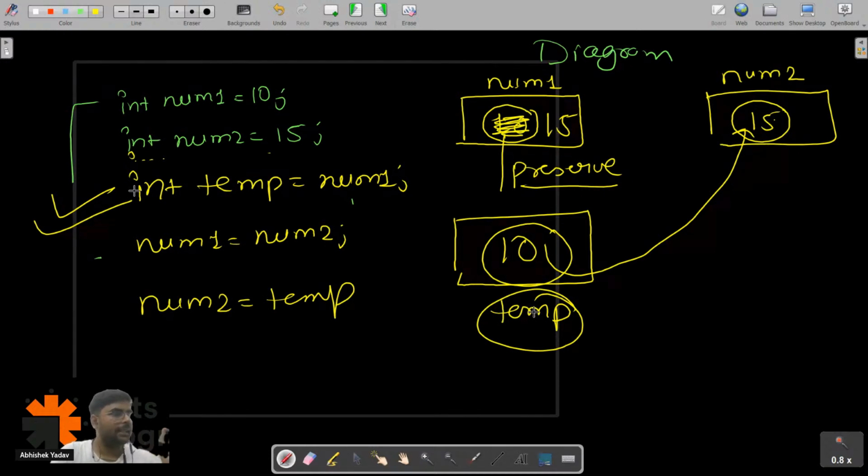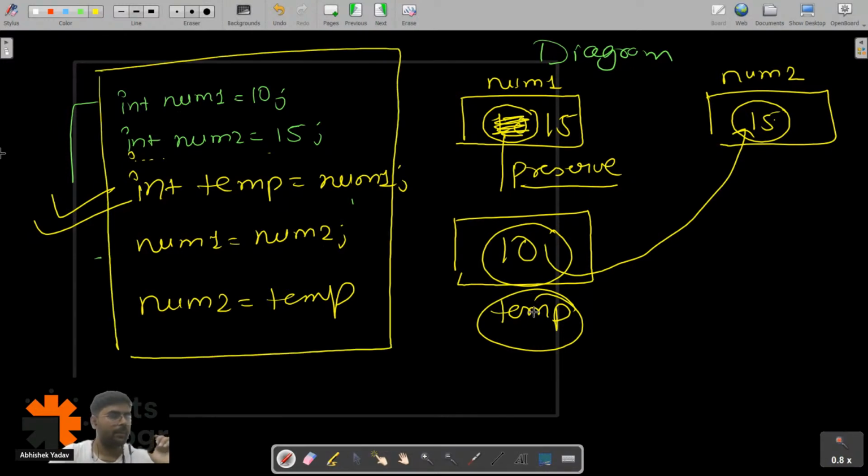Yeah, Harsh, it is correct. You can use this method also, but this method is the best method. Okay, yeah, everyone is clear.